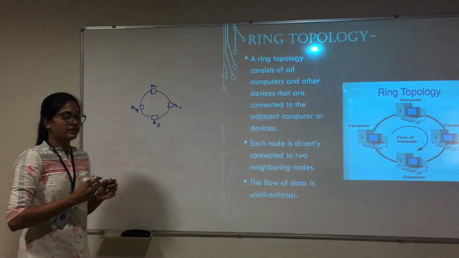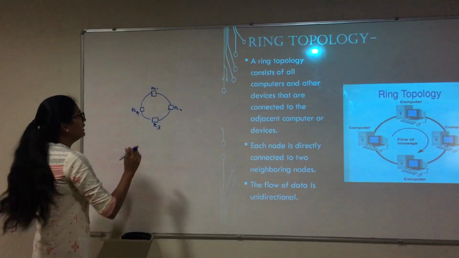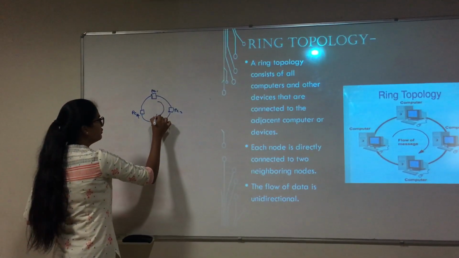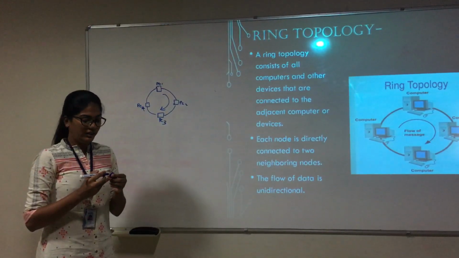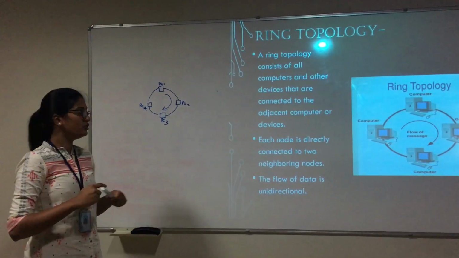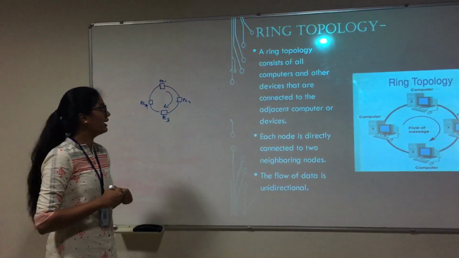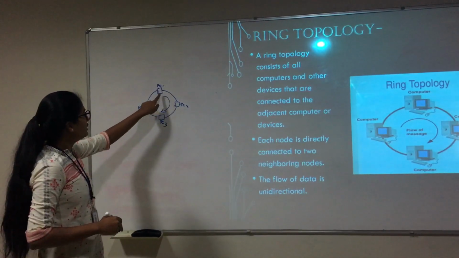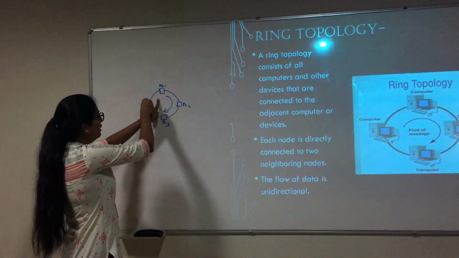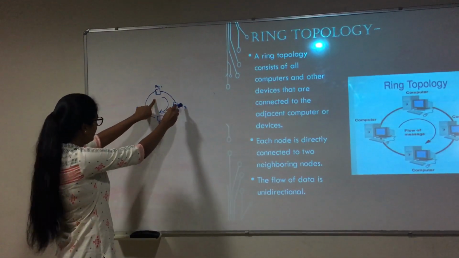In this case, the flow of data is unidirectional. The data flows only in one single direction, so collision doesn't take place in case of ring topology. Like one system is connected to left adjacent as well as the right adjacent.